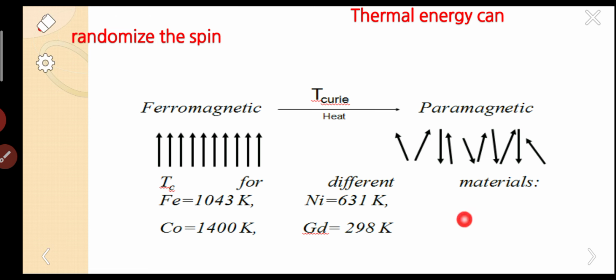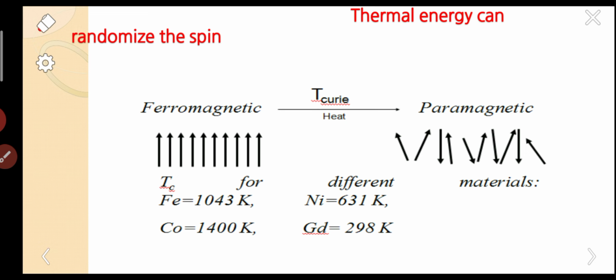Again, I am giving the same concept using another diagram. This is the ferromagnetic state. As I already explained in the images regarding ferromagnetism, whenever the arrows, meaning dipoles, are in the same or parallel direction, it represents ferromagnetic materials.